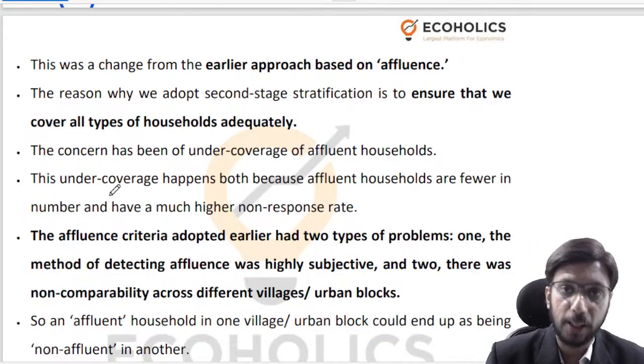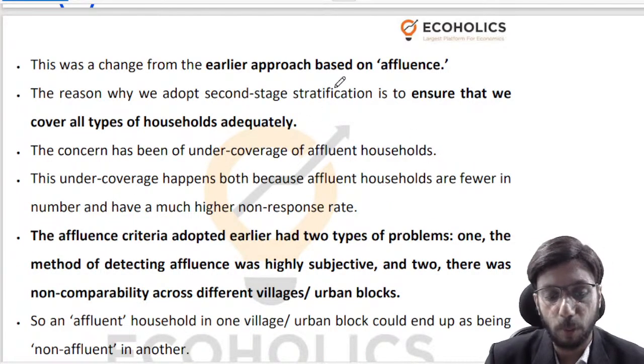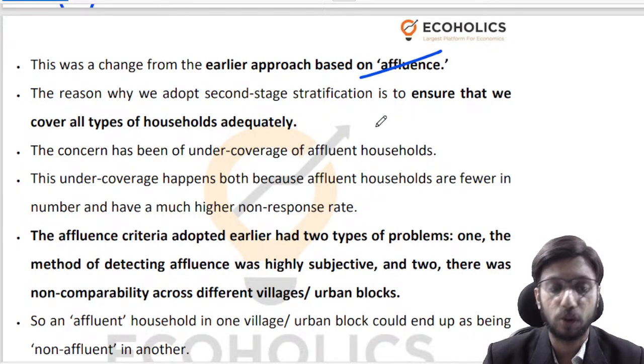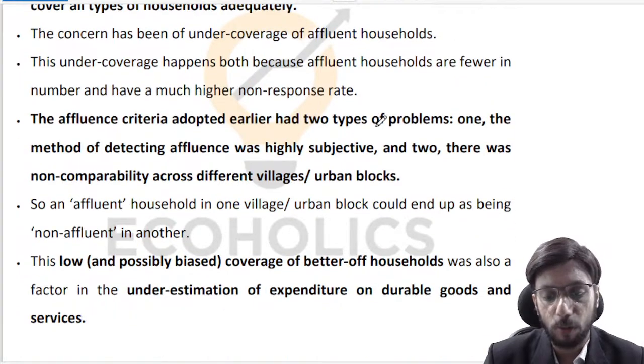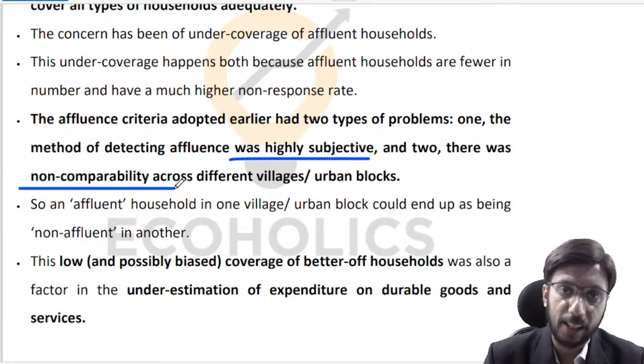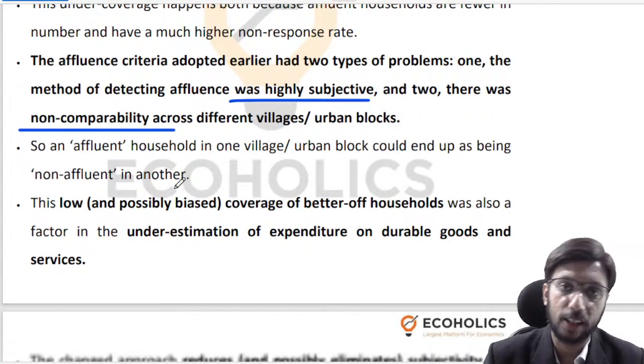Now this is much better than the earlier approach. In the earlier approach, affluence was decided on subjective parameters. There wasn't an objective decision on who is an affluent household. As a result, the criteria being so subjective, there used to be non-comparability: a particular household in a village may be selected as affluent, but the same household in another village may not be.